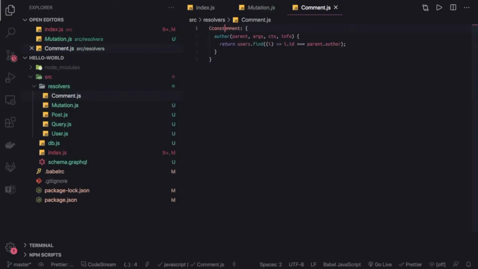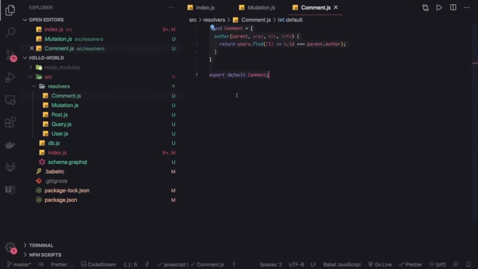On that, const comment, this can be a simple function. There is a typo, and here this is a simple function we have written. Comment has author information, right? And we can export this, export default comment.